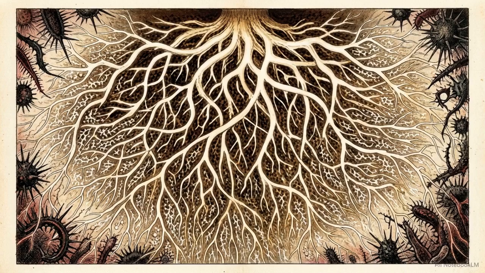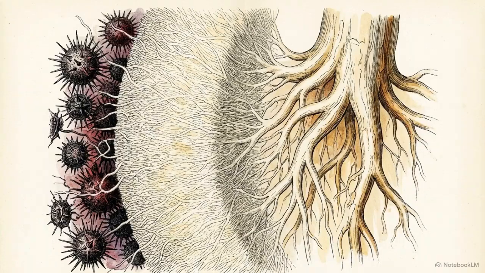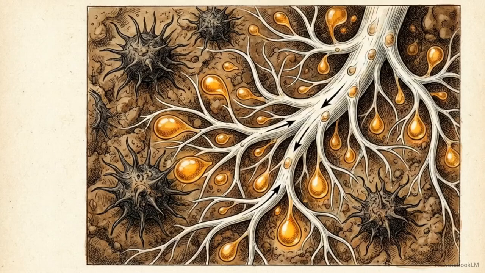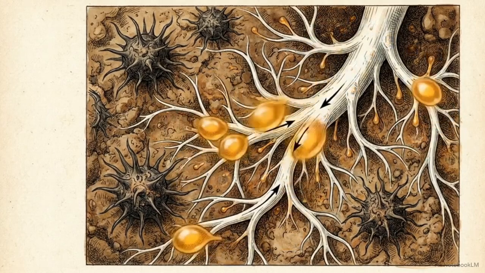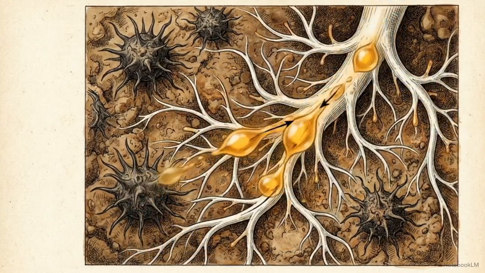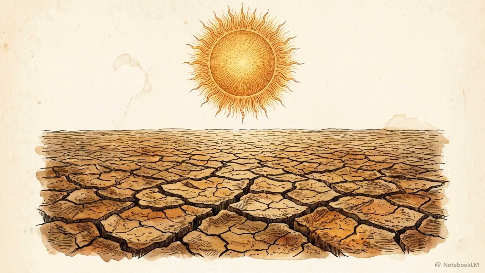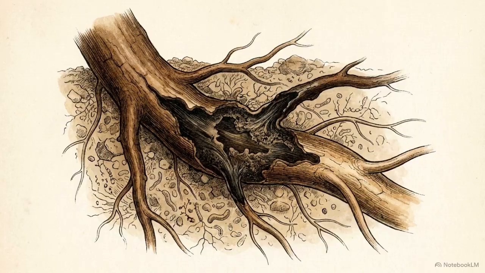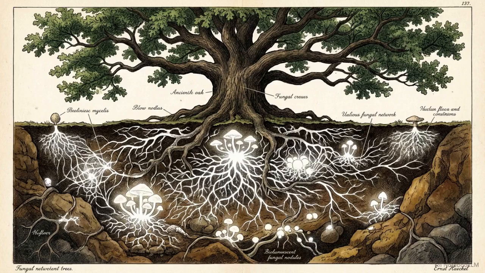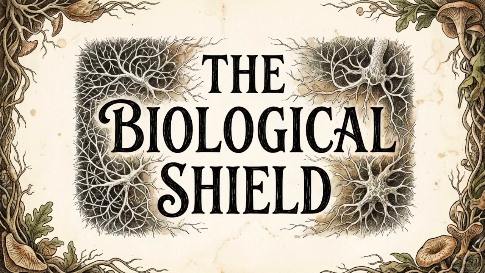Even when the threat is biological, like soil-borne pathogens attempting to infect the root system, the network fights back. The fungi neutralize these diseases by aggressively outcompeting them. The mycorrhizae consume the tree's exuded carbon so quickly that they starve the pathogenic attackers of energy before the infection can take hold. Whether it's a lack of water, a surplus of toxins, or an invading disease, the fungal network functions as an active, dynamic defense system, intercepting and neutralizing threats long before they can critically damage the tree.